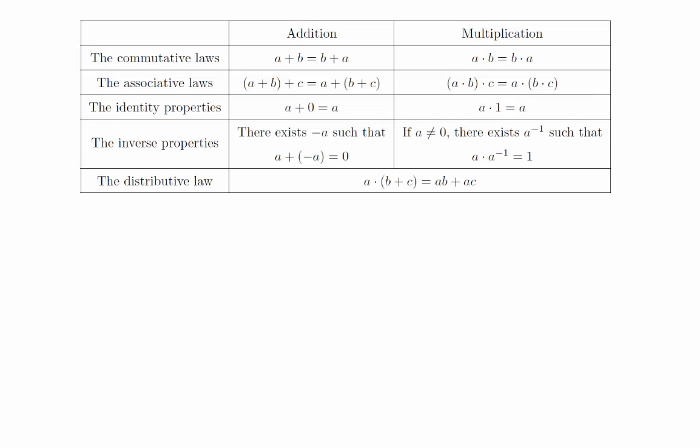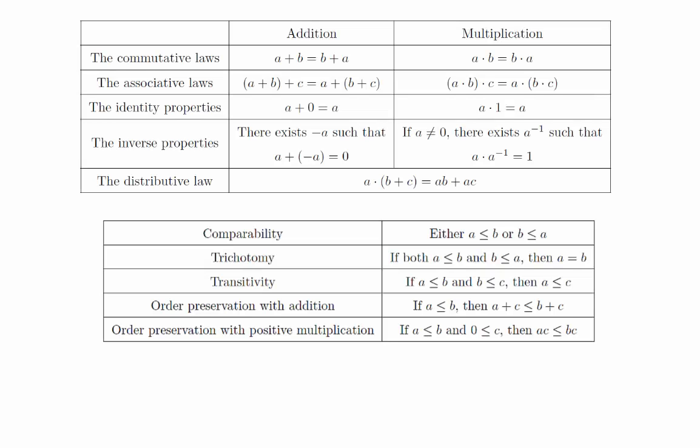Recall that axioms are statements we take to be true without proof. In the previous section, we discussed the field axioms and the order axioms. Both Q and R satisfy both sets of axioms. In this section, we're going to introduce the axiom that separates the two, which is really where the subject of real analysis begins.